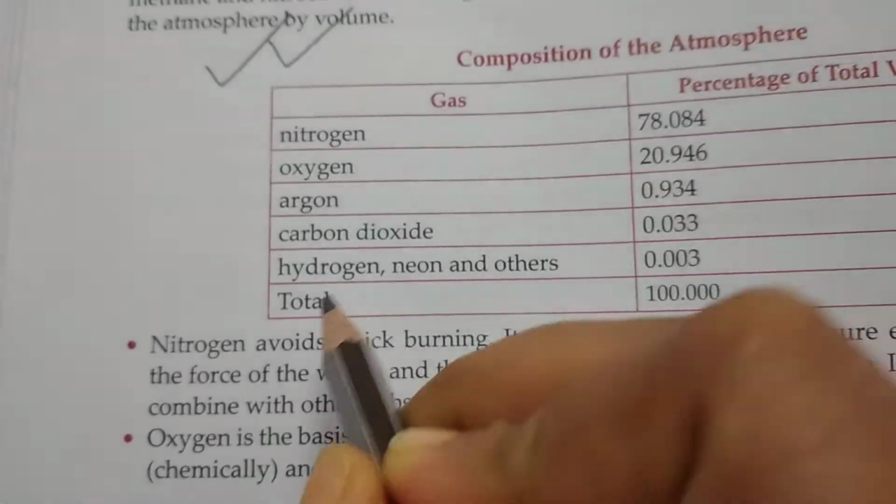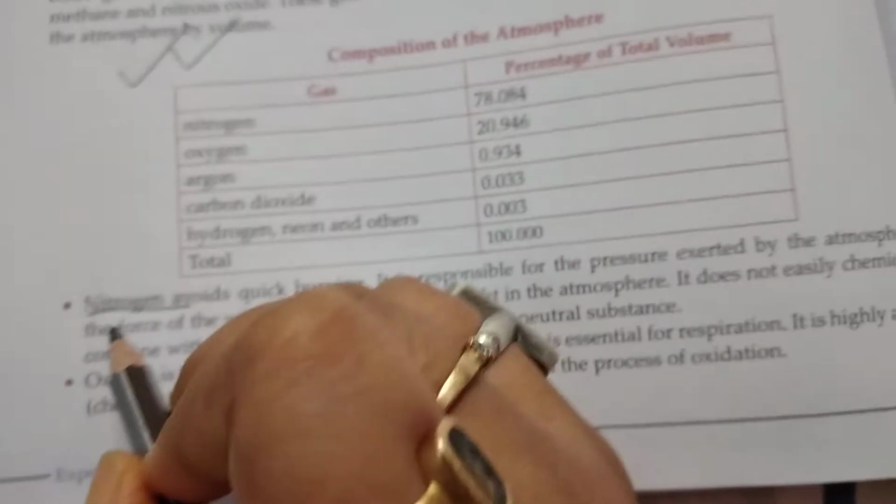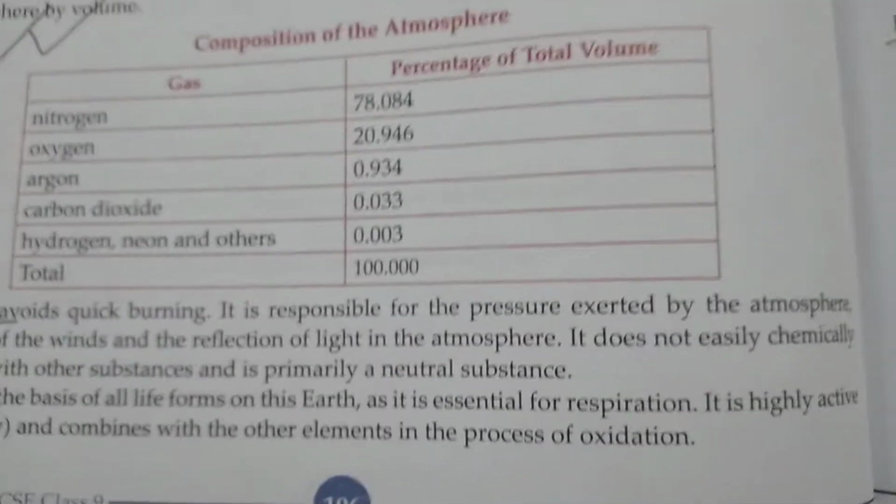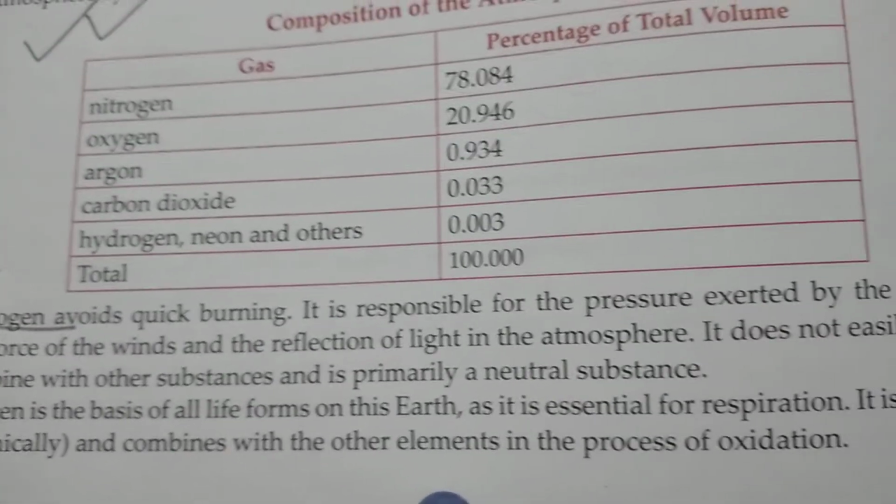So in this answer, first we will write about nitrogen. We will make a subheading with nitrogen and we will write about the role of nitrogen present in the atmosphere. That is, nitrogen avoids quick burning.